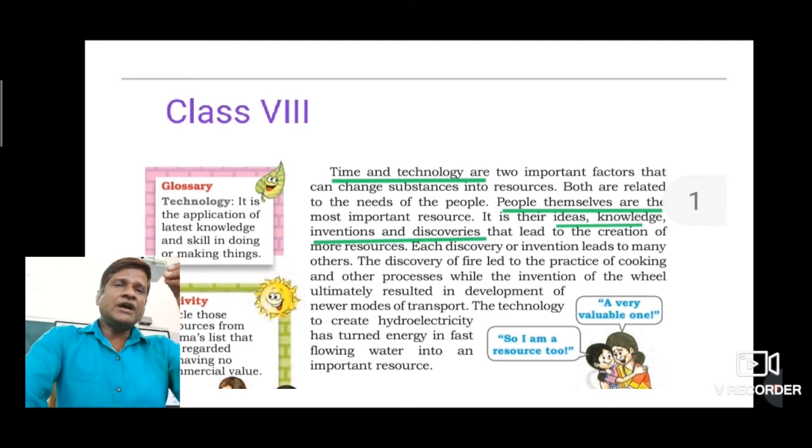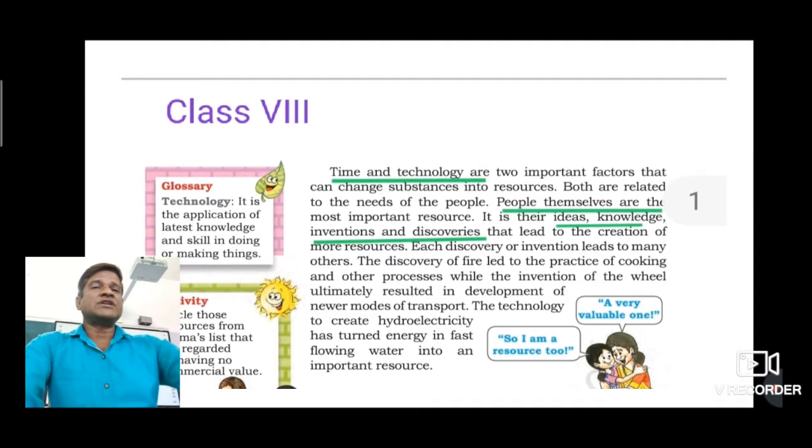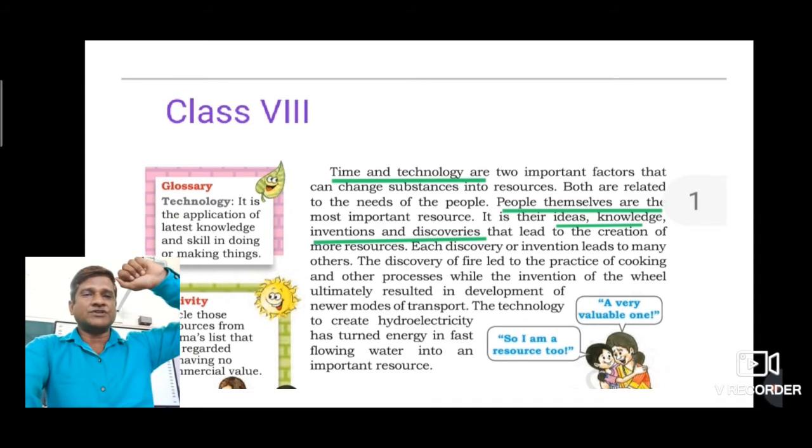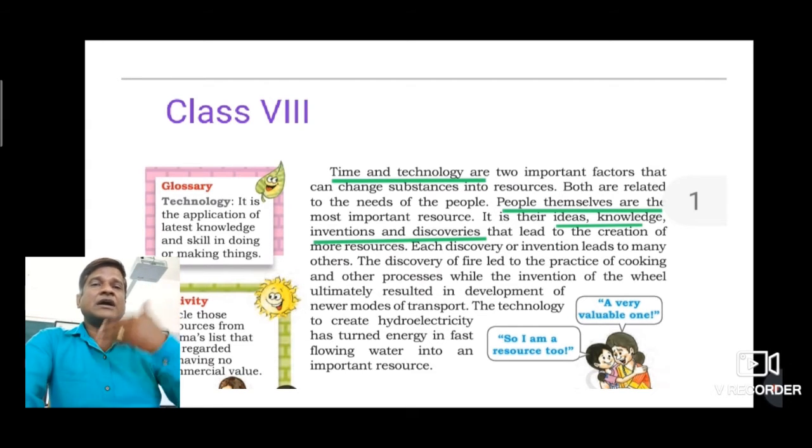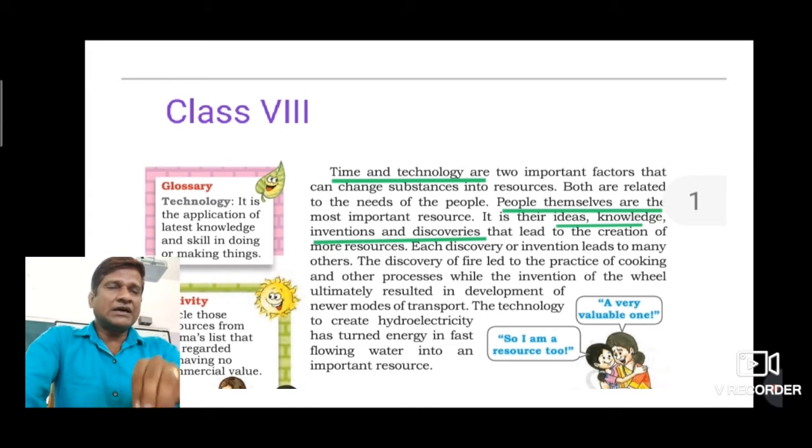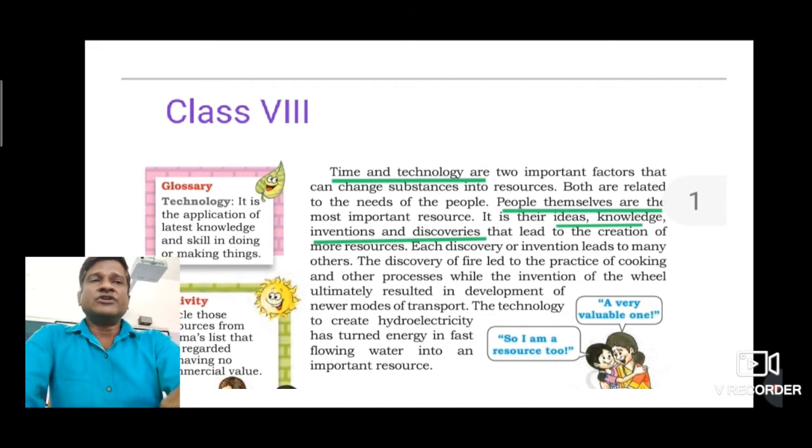We are the only ones who know that by using the force of flowing water, we can generate a kind of power that is called hydroelectricity. So human being is the ultimate resource on this planet, because of ideas, because of knowledge, because of invention, because of discovery, we prove that yes, we are the ultimate and important resource. Clear? Now after this we are going to discuss types of resources.